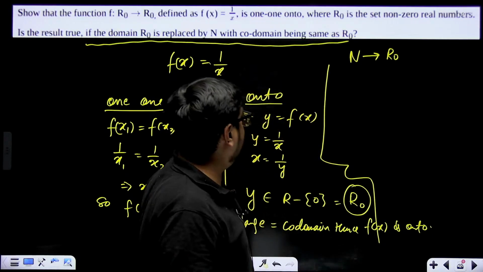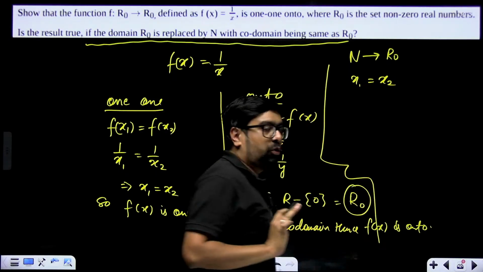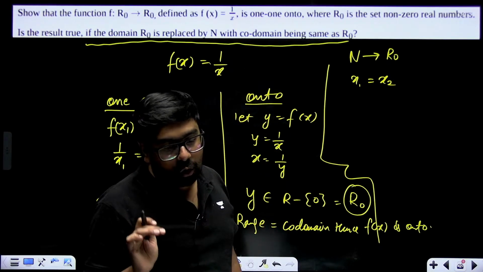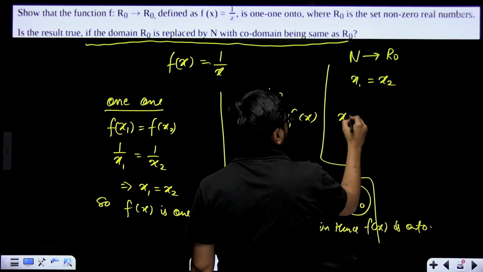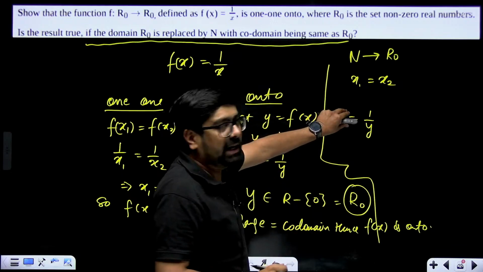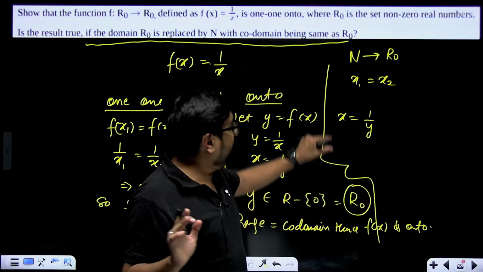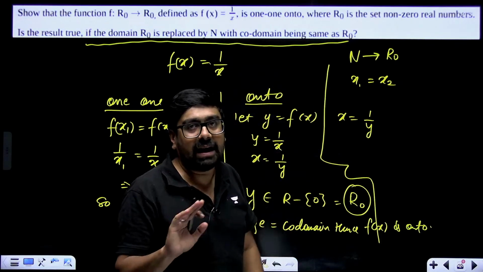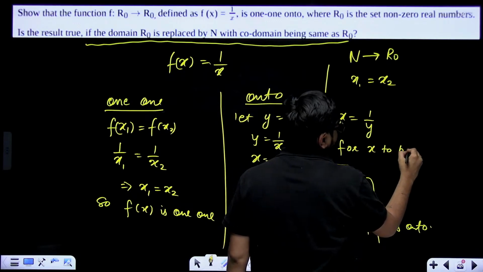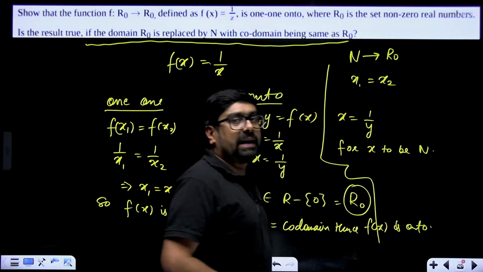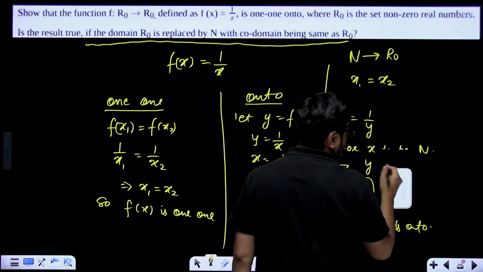It will be 1-1. It will be definitely 1-1 because x1 will come equal to x2. But what about onto? Now if you want your x to be equal to 1 by y and x has to be a natural number, then y cannot be any real number, right? For x to be a natural number, y cannot be R0. Y does not belong to R0.